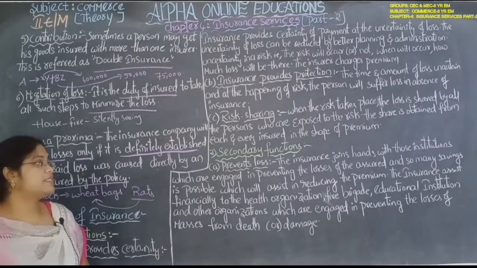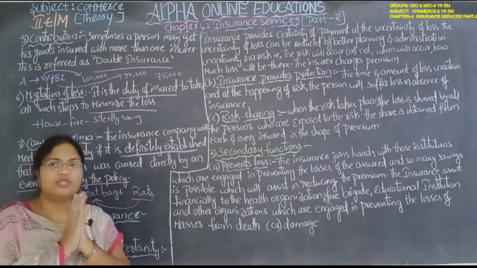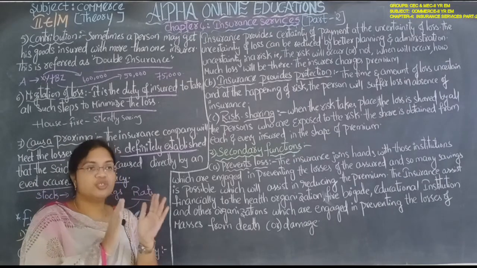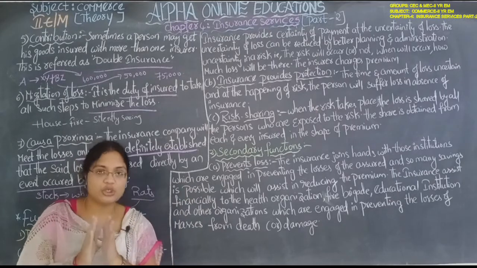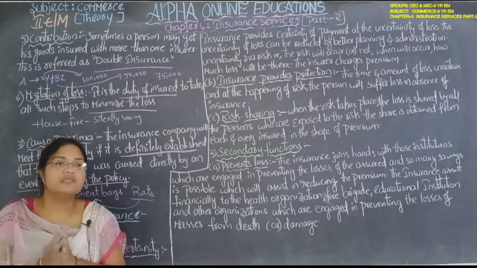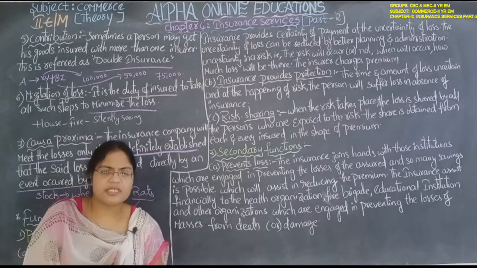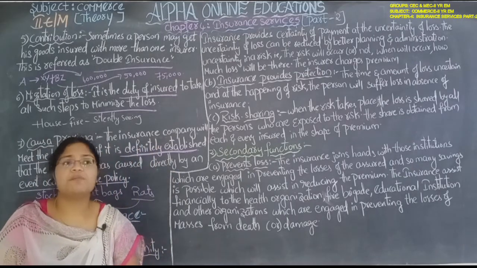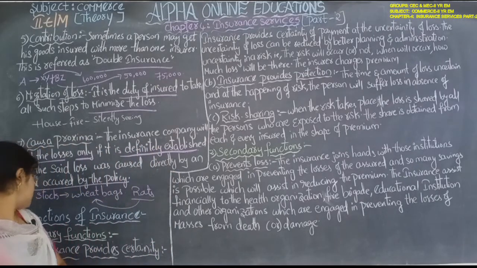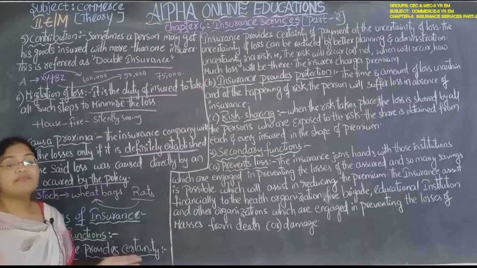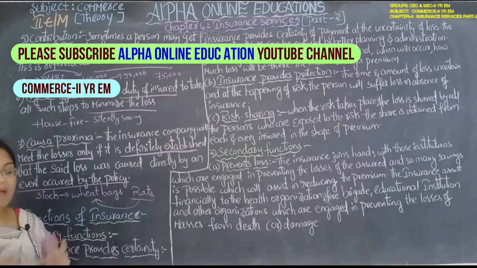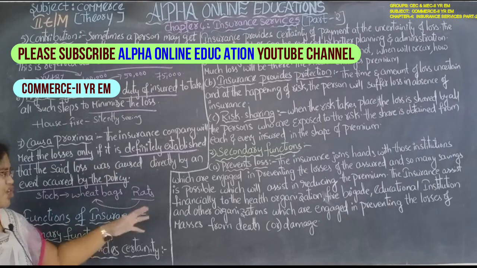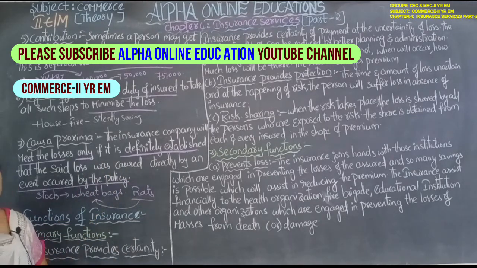So simply, insurance means what? There will be an insurer and an insured. Insurer means the insurance company, insured means the policy holder. So they will share the risk, and they also provide protection to the property and protection to the life, and also they convert the uncertain, bad situation into a good situation by taking the insurance. This is the general thing, you can know what that is.